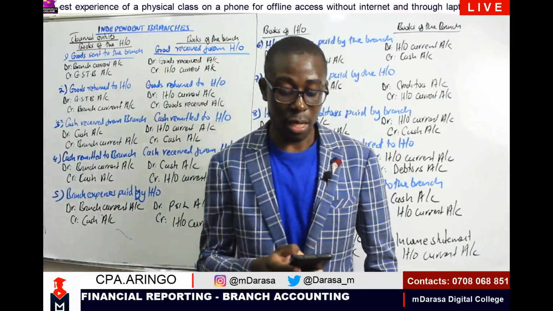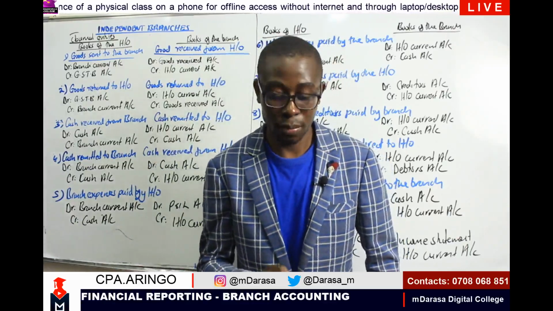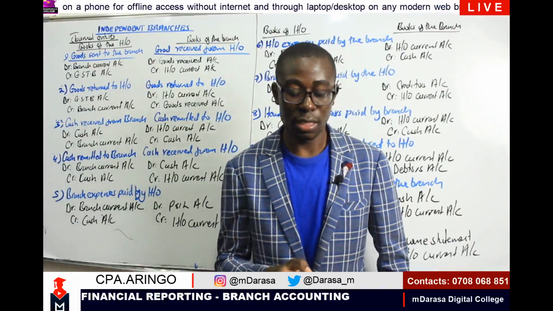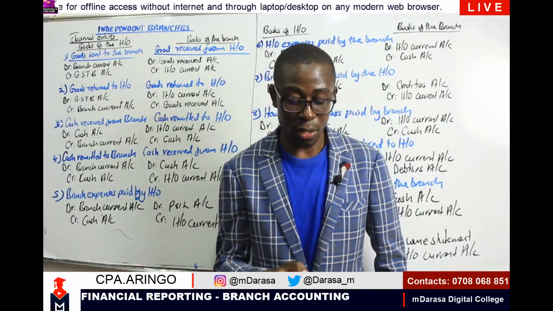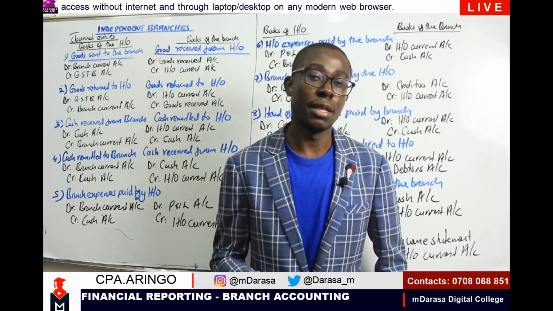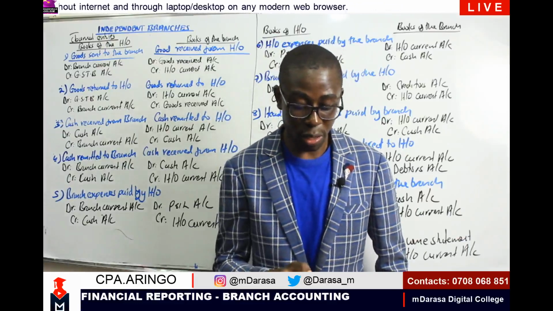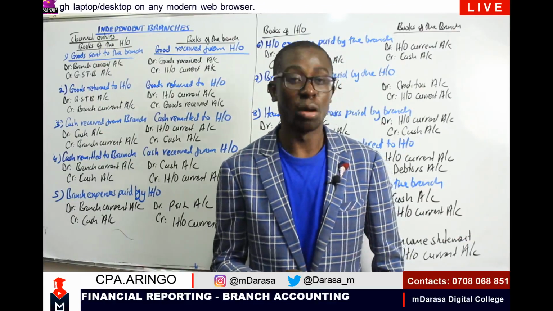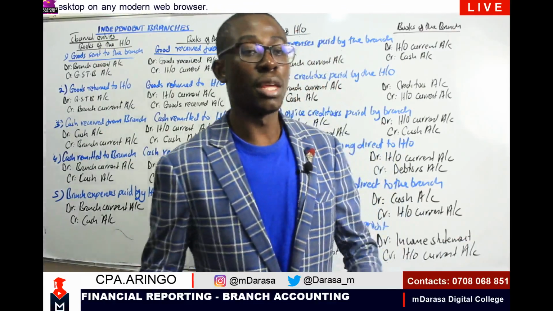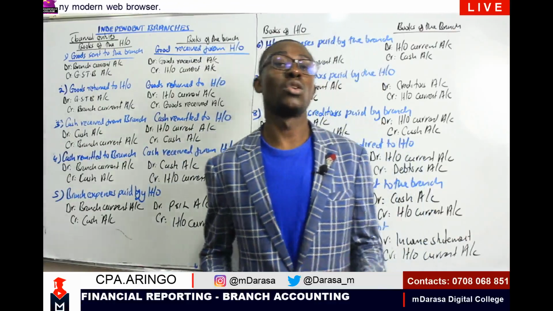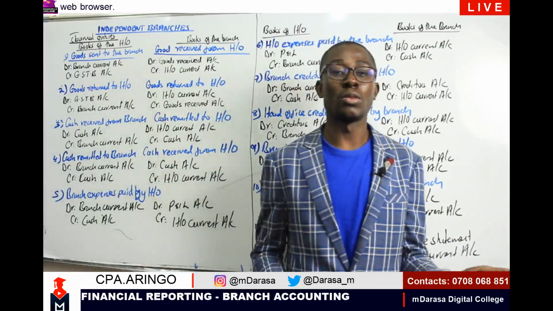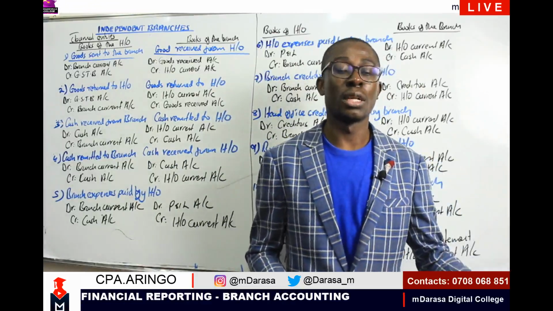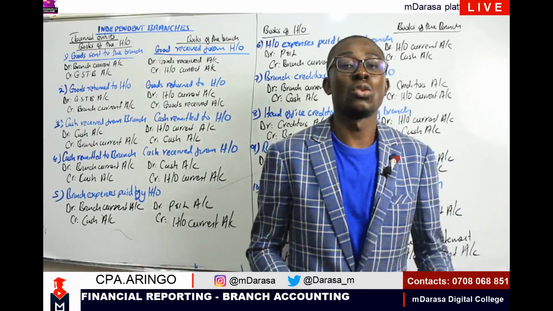You are saying that in the event that you want to record goods in transit, in the books of the branch, we are going to debit our goods in transit account and credit our head office current account. Whereas in the books of the head office, we are going to debit our goods in transit account, and credit our branch current account, because these cash or goods in transit cannot be recorded on the two accounts at the same time, simply because one account will be recorded and the other account won't be recorded because it has not reached there.